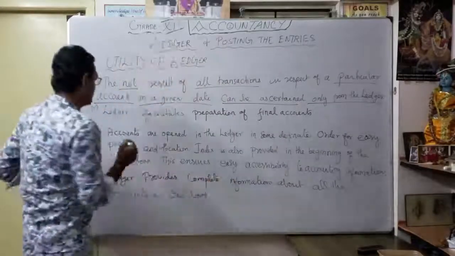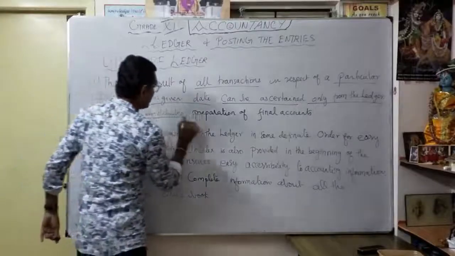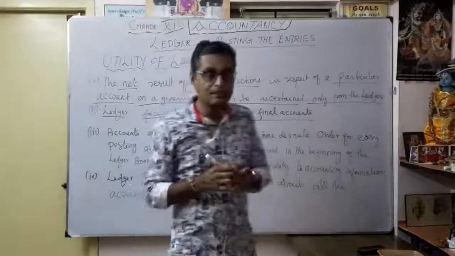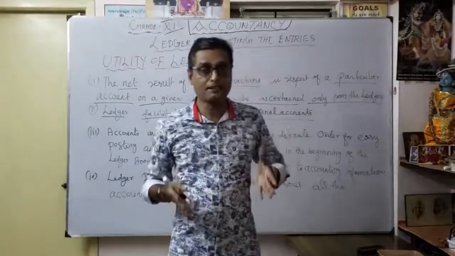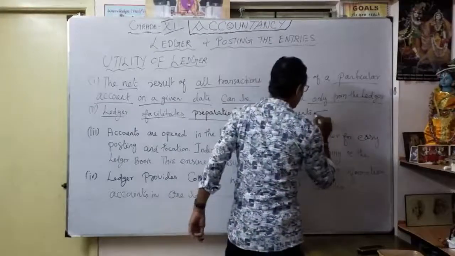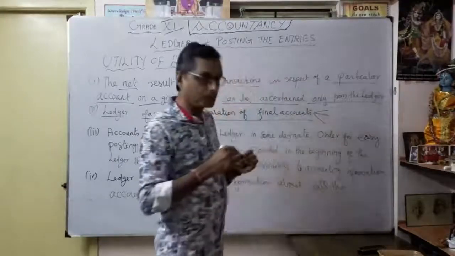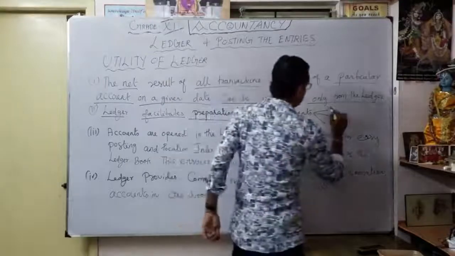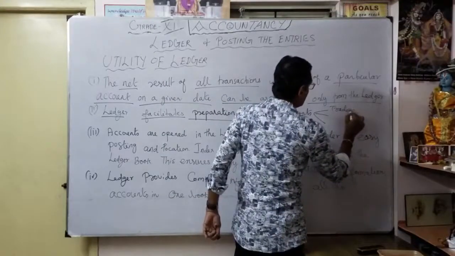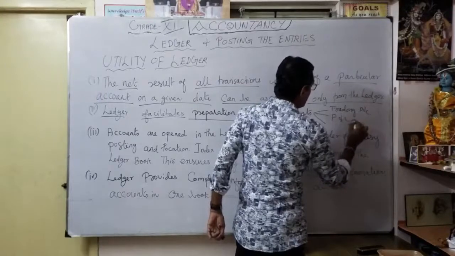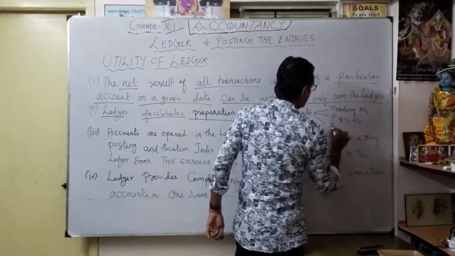Thereafter, the ledger facilitates the preparation of final accounts. Here, what is the facilitation? It shows the way, the path to the preparation of the financial statements. What are the final accounts? From the trial balance, we are going to prepare the financial statements: the trading account, the profit or loss account, thereafter the balance sheet.